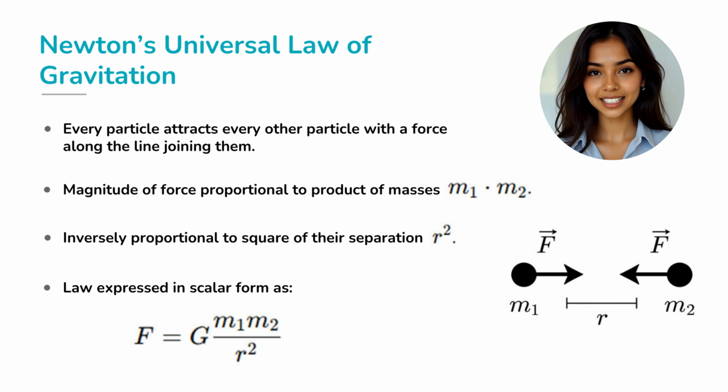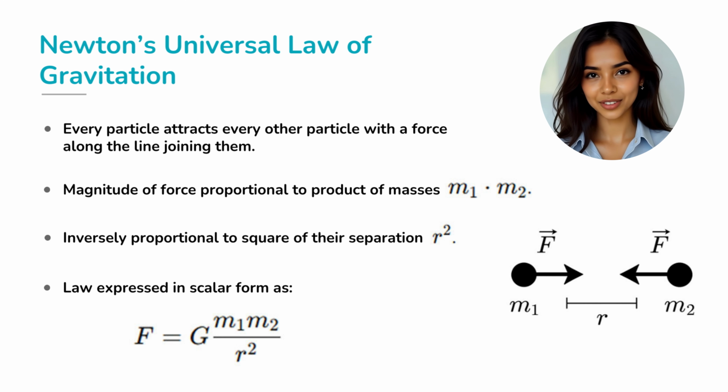Newton's law is elegant in its simplicity. Every particle in the universe attracts every other particle. The force acts along the line joining the two masses. Its magnitude depends on two things. First, the product of the masses, m1 multiplied by m2. Second, it decreases with the square of the distance between them.